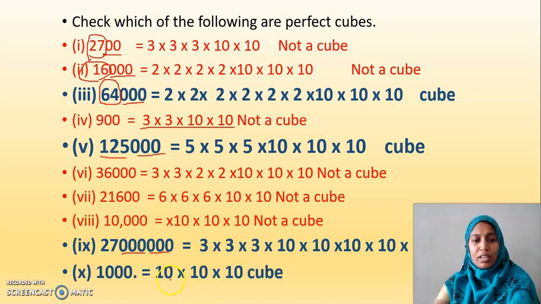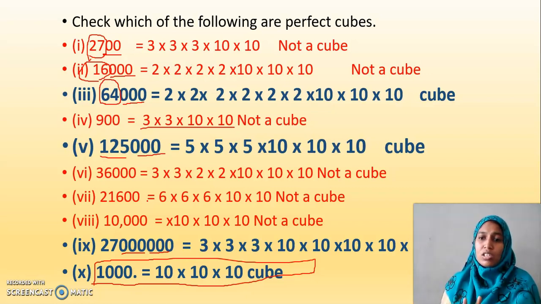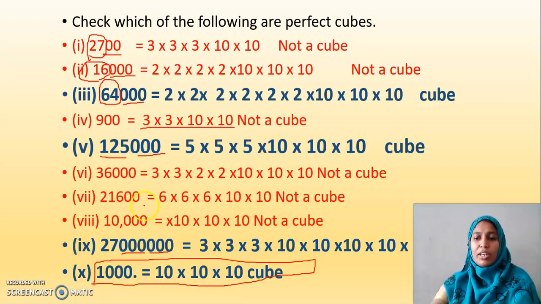See one more example. This is 1000. This is the basis for all the things that we can conclude with the number of zeros at the end. Just by looking at the number of zeros at the end of the number, we can conclude whether it is a cube or not. If it ends with 2 zeros, it cannot be a cube. 3 zeros, it can. 4, no. If it has 4 zeros, it cannot be a cube. If it has 5 zeros, it cannot be a cube. If it has 6 zeros, it can be a cube, depending upon the number that precedes the zeros. Is it clear, my dear children?